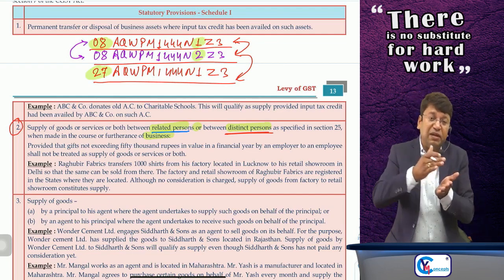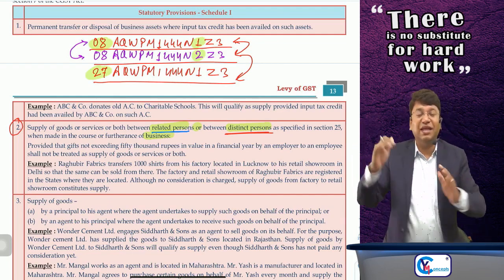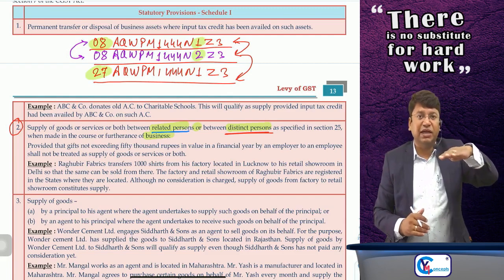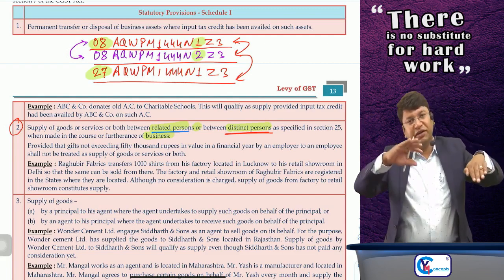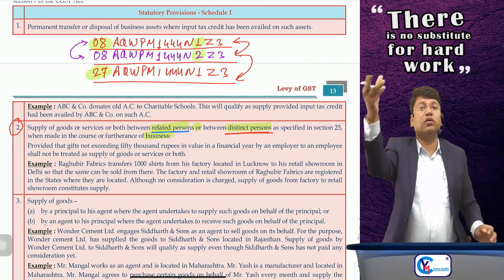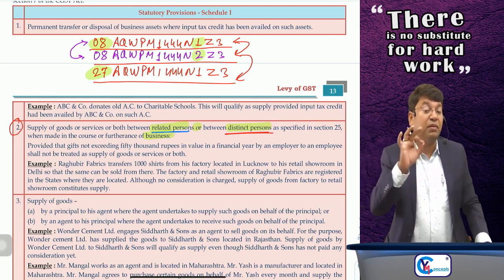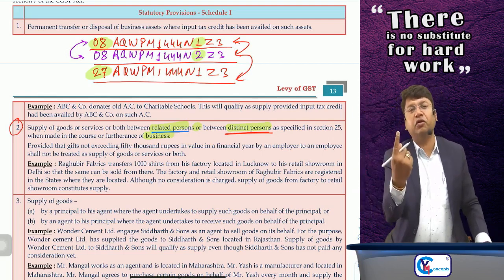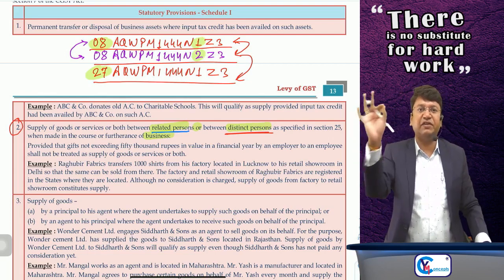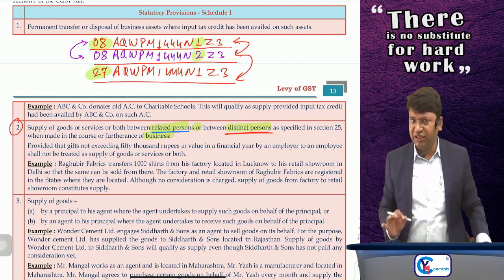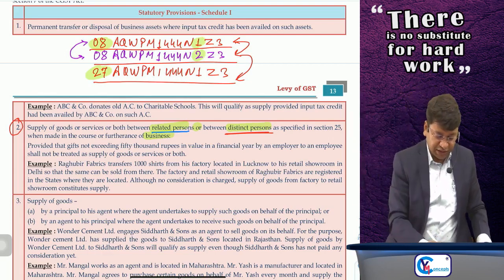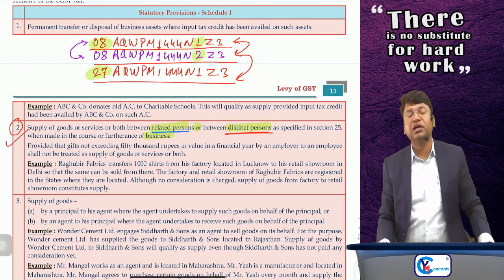But if multiple gifts are being given, then up to 50,000 it will not be supply at all, and only the value exceeding 50,000 will be chargeable to GST. And if a single gift of 75,000 is given, then the entire 75,000 will be chargeable to GST. Clear? Done. Sir, this is para number 2.